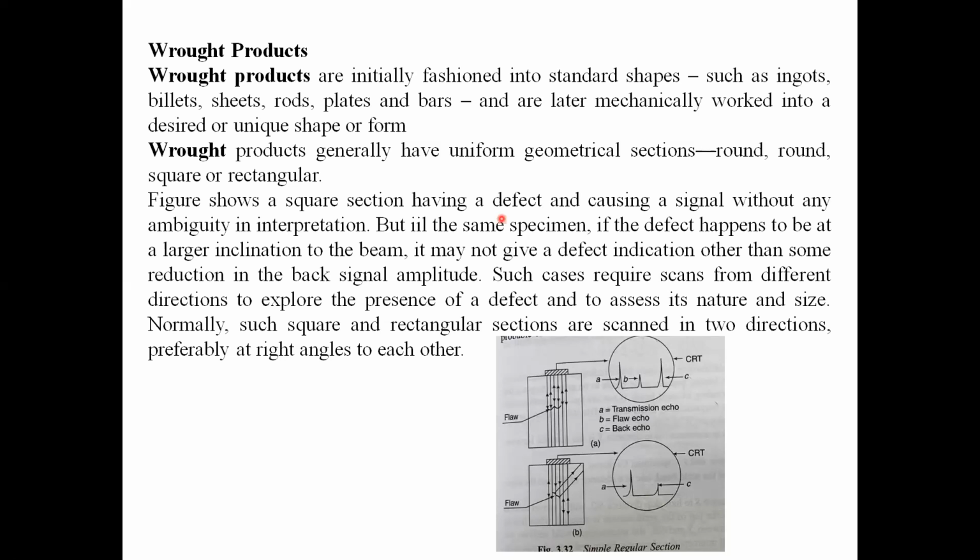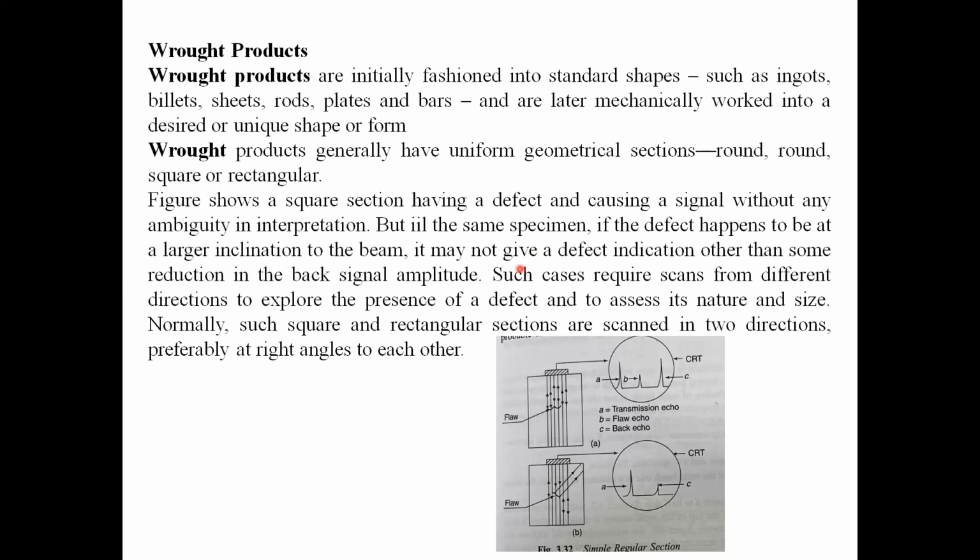Billets are raw materials. Generally the raw materials are obtained in the shape of billets, sheets, rods, plates and bars. Suppose we are getting material from the steel plant. The raw material from the steel plant is always in the shape of billets, sheets, rods, plates or bars. If the products are in these shapes, then those products are called rod products. Testing of these rod products under ultrasonics is very easy, because all rod products have standard shapes, so you can easily find the defects in the raw materials by using ultrasonic testing because of the geometrical sections.